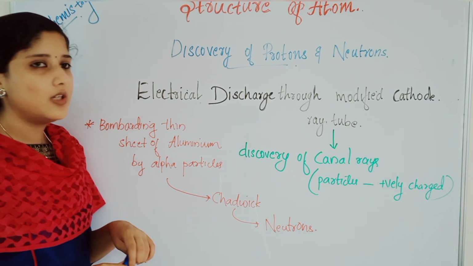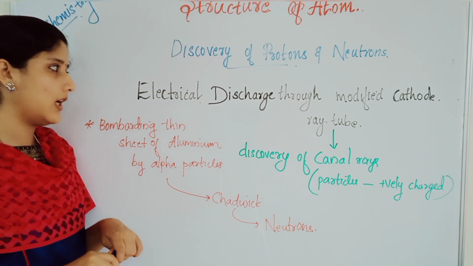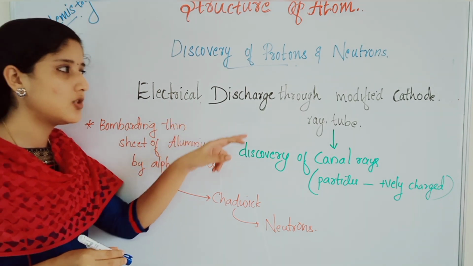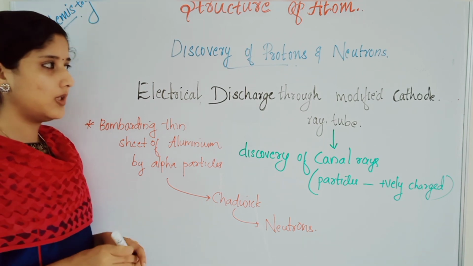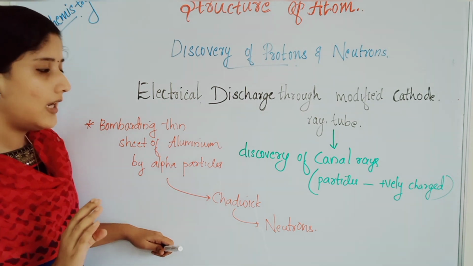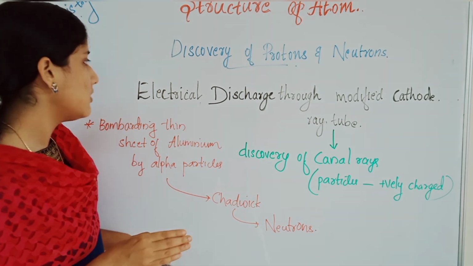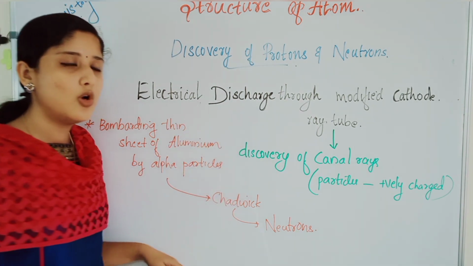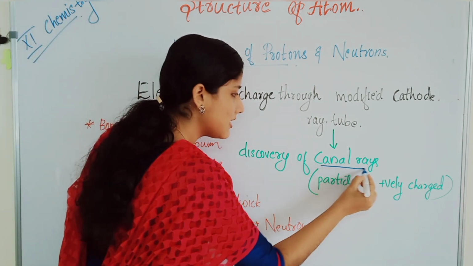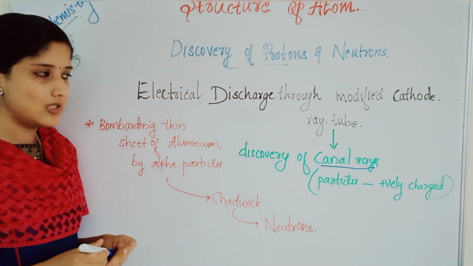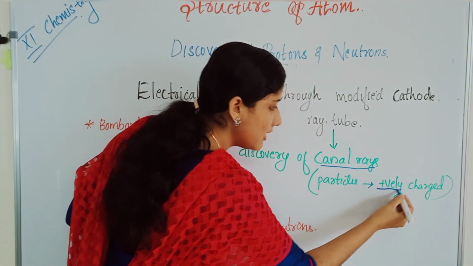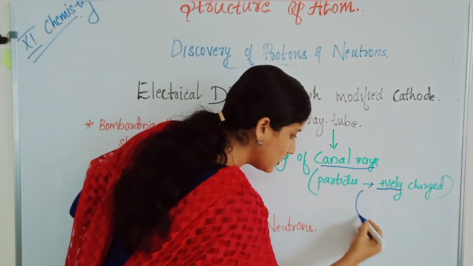Now let's discuss the discovery of protons and neutrons. The experiment that led to the discovery of the proton is electrical discharge through a modified cathode ray tube. The experiment that led to the identification of positively charged protons. From that experiment, canal rays were discovered. What are canal rays? They are particles that are positively charged, positively charged particles or protons.